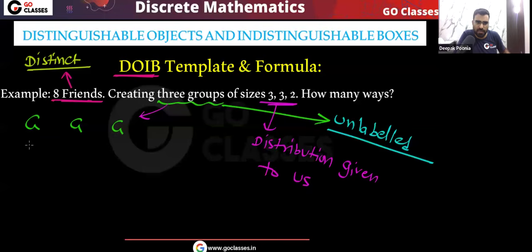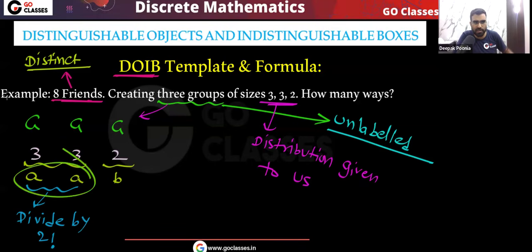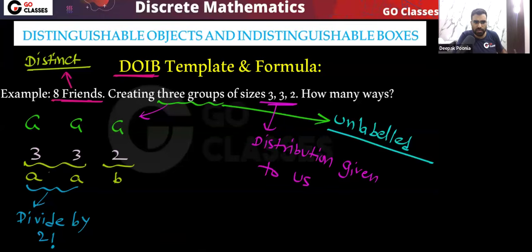So in this case, how many ways will there be? How to find? That is very simple. Remember, first of all, 3, 3, 2. This is the distribution. Now in this distribution, you can write them like this: A, A, B. Do you agree? Because of these repeated elements, AA, we need to divide by 2 factorial. That's it. We need to divide by 2 factorial because here you have repeated elements. You can see this repeated value in the distribution, 3, 3, 2.